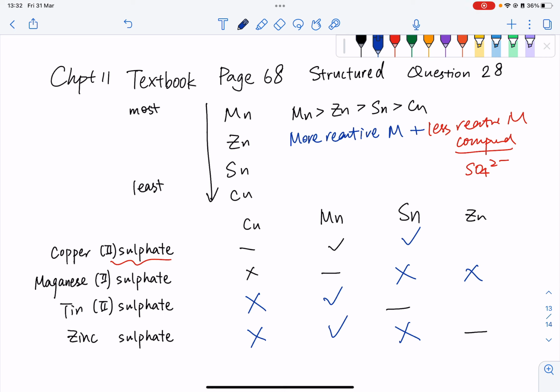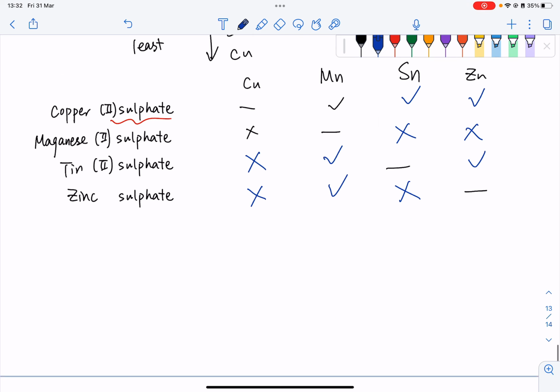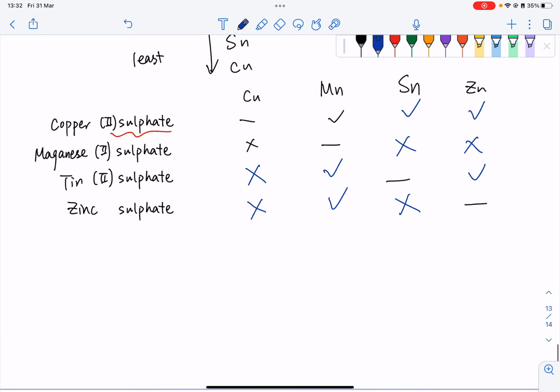And then as zinc is more reactive than tin and also copper, so it should be able to react with the other two. This is how we write the equations here. I put a tick and cross to represent either it has reaction or no reaction. But if the example here gives you reaction, no reaction, please write it in that way. All right. So later part, ionic equations. I don't think we have much problems for that.